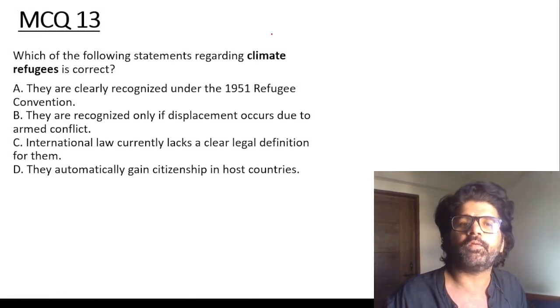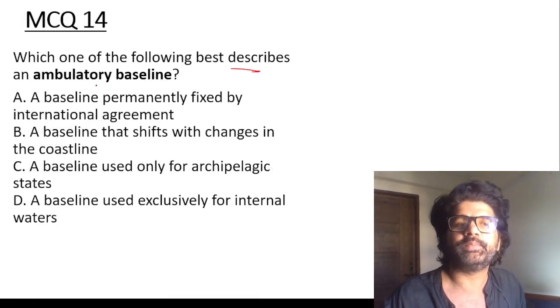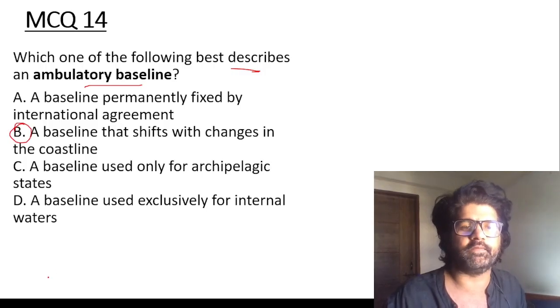Which of the following regarding climate refugees is correct? International law currently lacks a clear legal definition for them. Which of the following best describes an ambulatory baseline? A baseline that shifts with changes in the coastline.